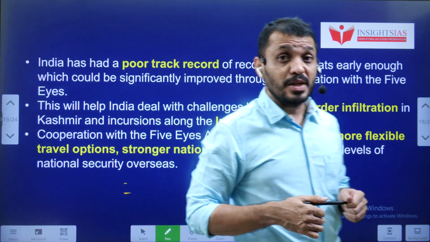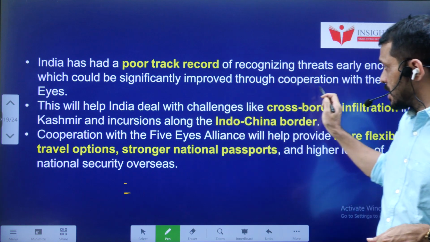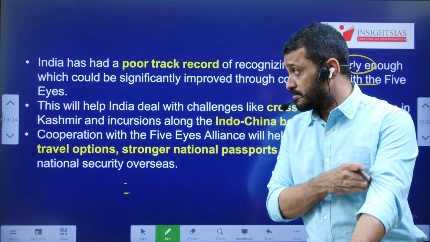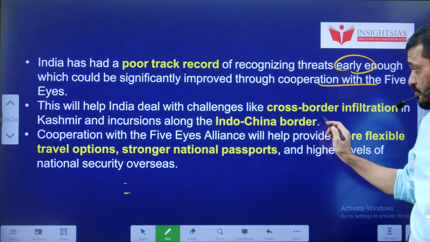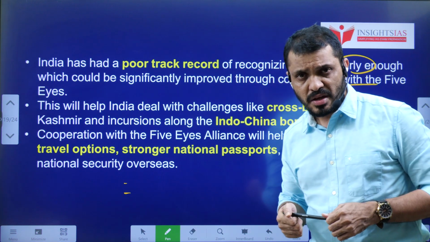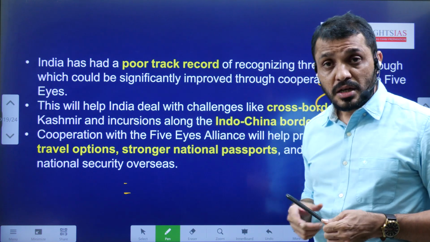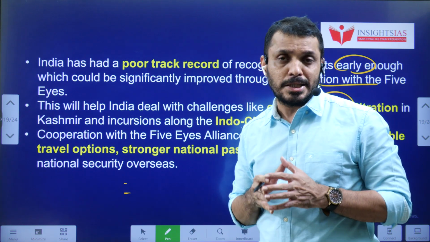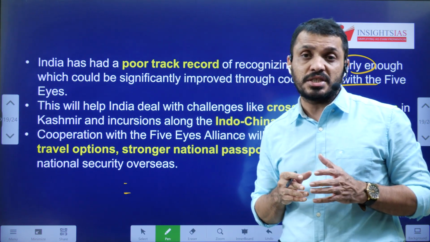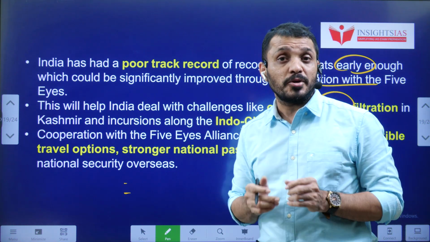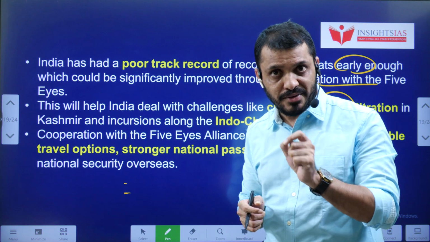India also has a very poor track record regarding terrorism threats and everything. So here we can take help from this alliance regarding cross-border infiltration. And by having very good relations with these Five Eyes countries, our visa norms also will be eased, and travel conditions for citizens of India will be facilitated easily. These are some of the opportunities we can find with the Five Eyes Alliance.